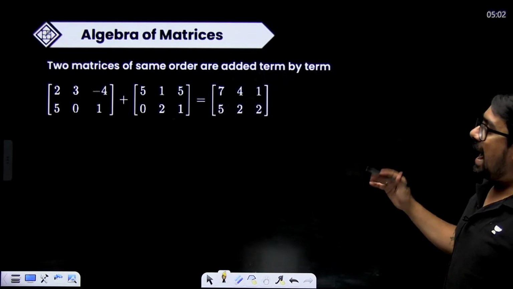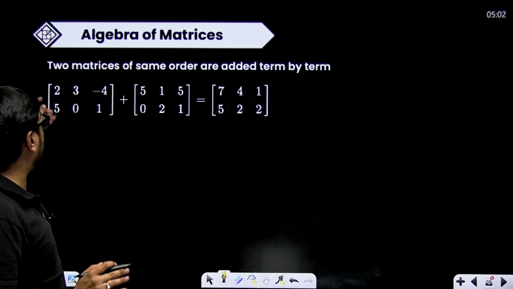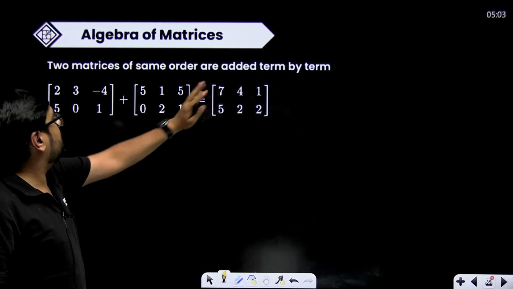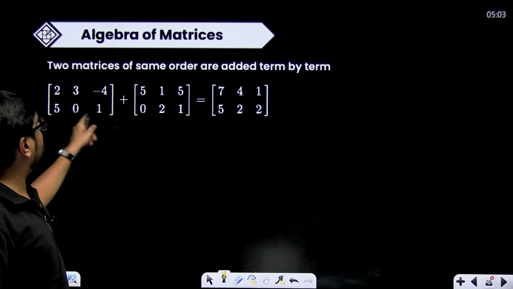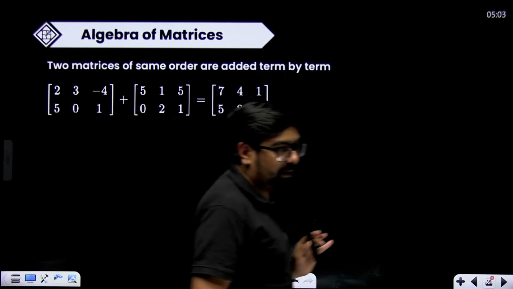Remember that. Addition of matrix is simple addition. You just have to add element by element. 2 plus 5 is 7, 3 plus 1 is 4, -4 plus 1, 5 plus 0 is 5, 0 plus 2 is 2, 1 plus 1 is 2. Like that, add corresponding element-wise.